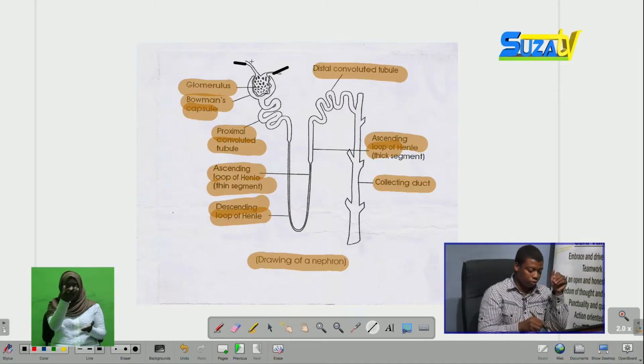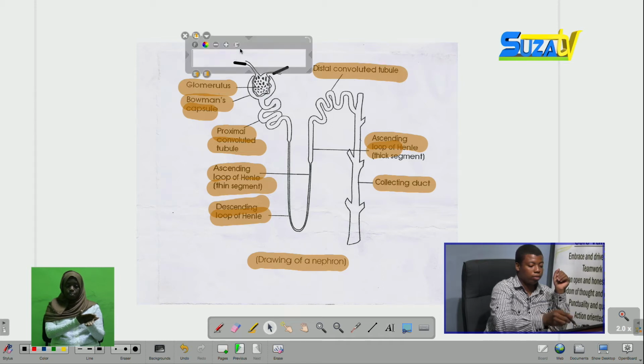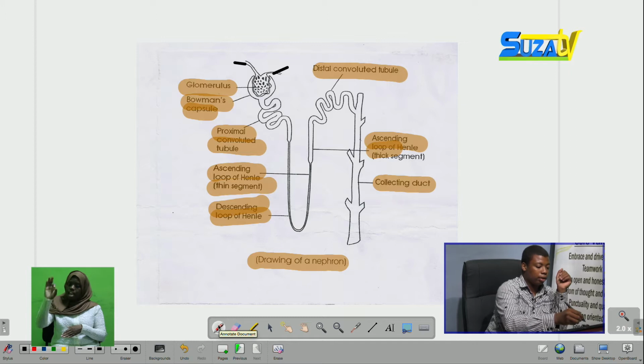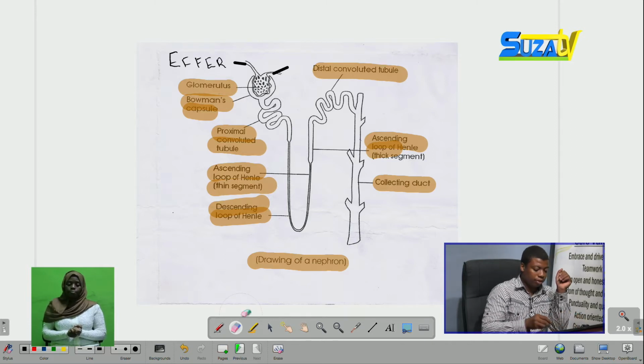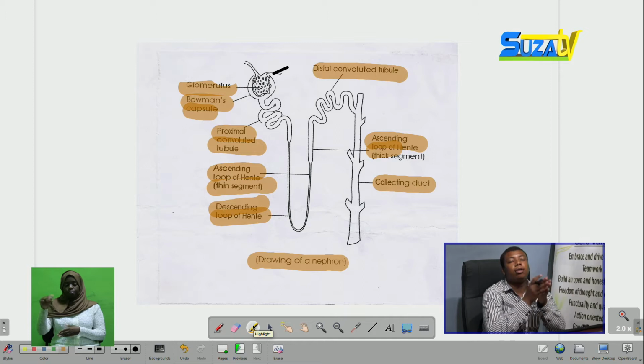These parts are the efferent and the afferent arterioles, or vessels.